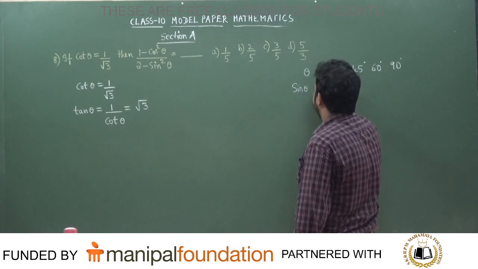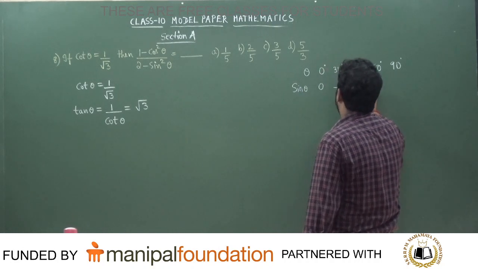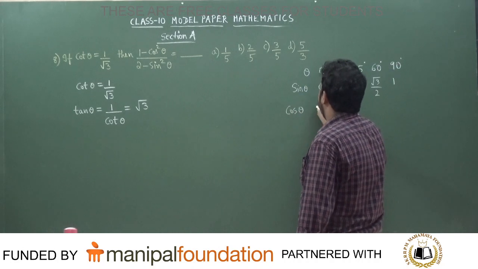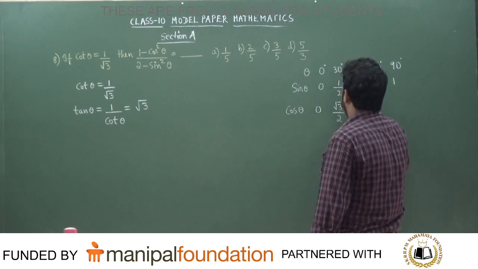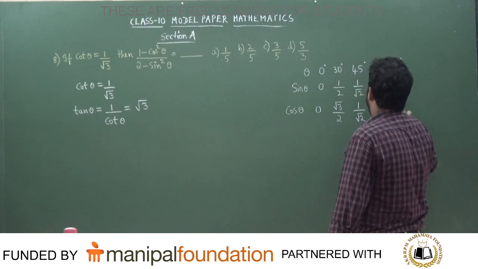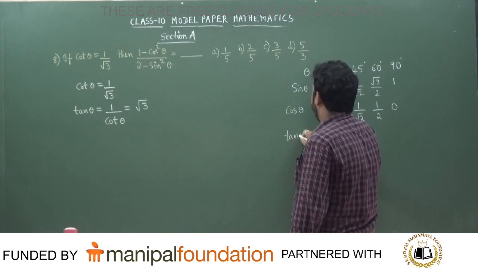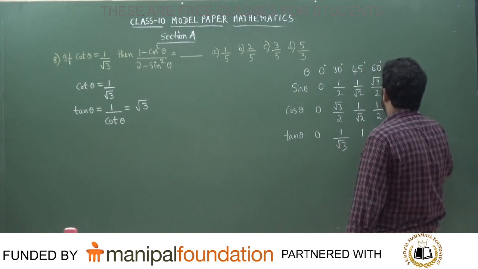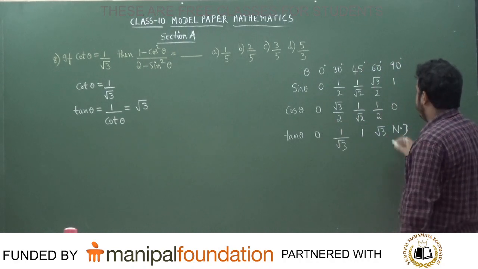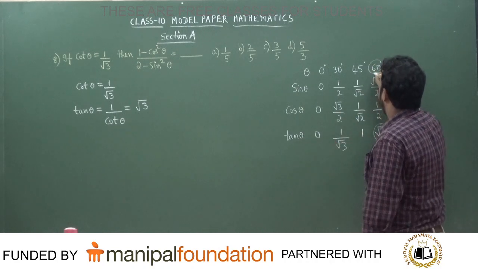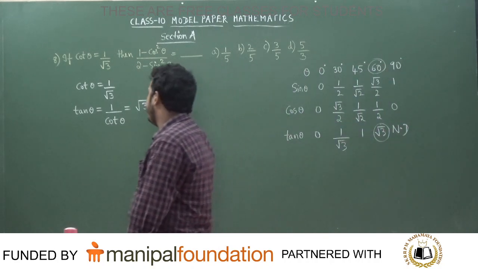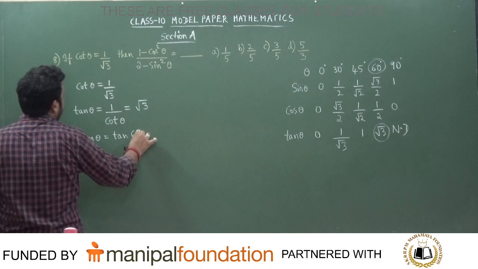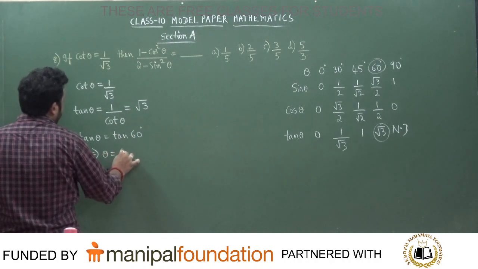Sin theta: 0, 1 by 2, 1 by root 2, root 3 by 2, and 1. You should know these tables. Similarly, cos theta will be equal to 0, root 3 by 2, 1 by root 2, 1 by 2, and 0. And can you tell me the value of tan theta? 0, 1 by root 3, 1, root 3, and not defined. Now I need tan theta as root 3. For tan theta to be root 3, what should the value of theta be, students? 60 degree. Correct? So tan theta is tan of 60 degree, that is root 3, which implies the value of theta is equal to 60 degree.